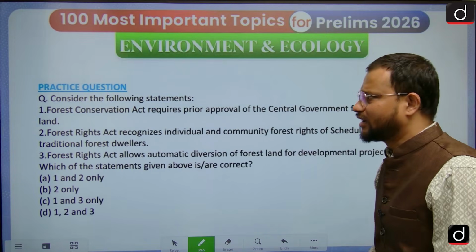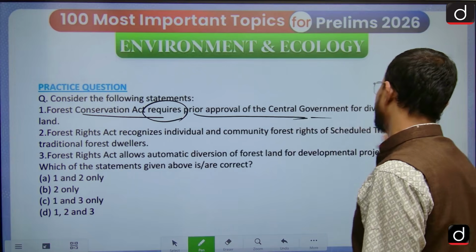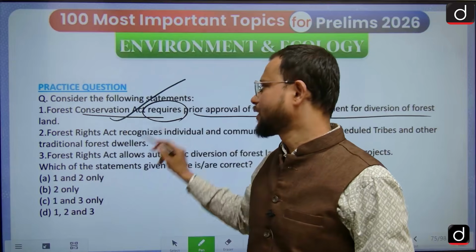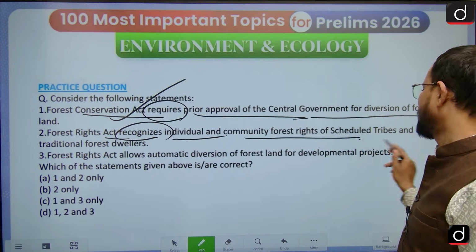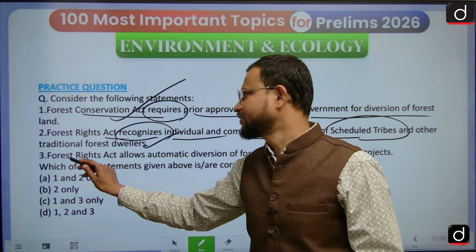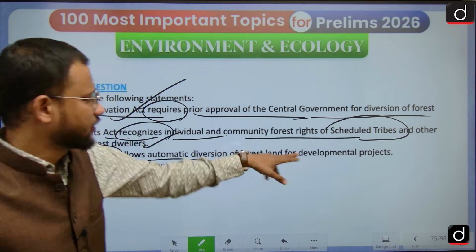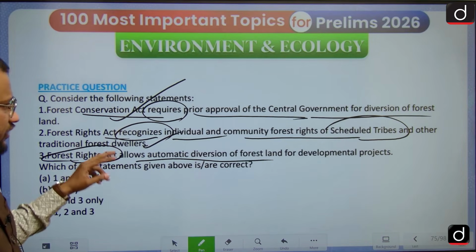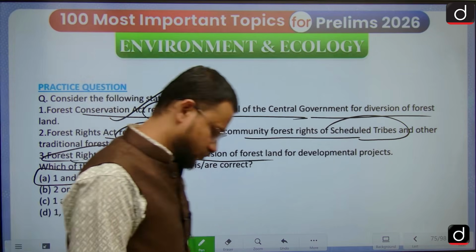Then the practice question again. The Forest Conservation Act requires prior approval of the central government for diversion of forest land. Yes. The Forest Rights Act recognizes individual and community forest rights of scheduled tribes and other forest dwellers. It recognizes, yes, we have already discussed. And the Forest Rights Act allows automatic diversion of forest land for developmental purposes? No, automatic diversion is not allowed. The answer is 1 and 2.